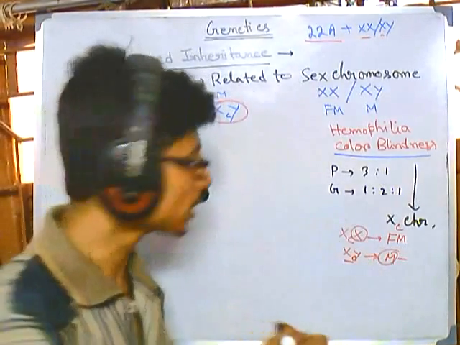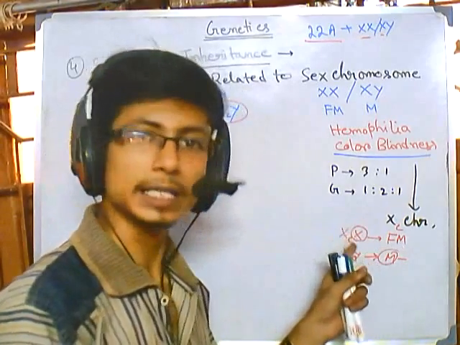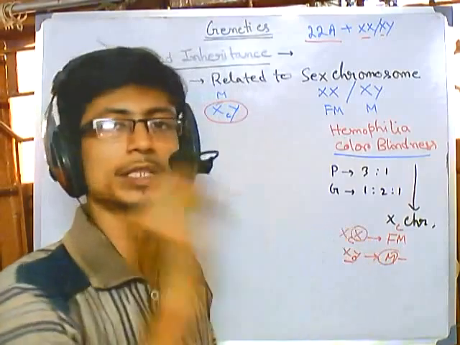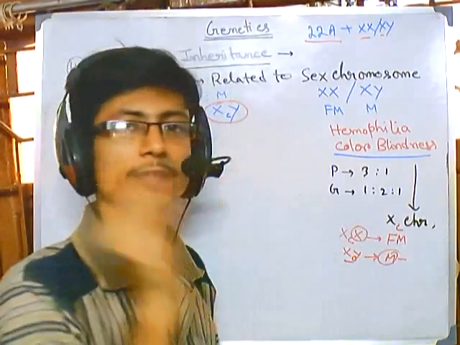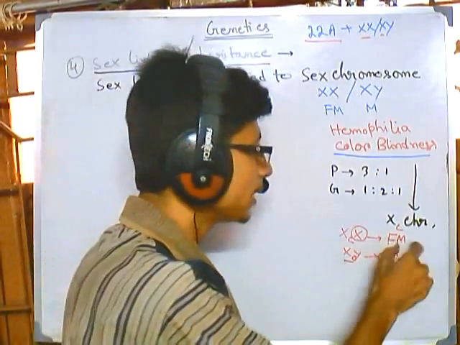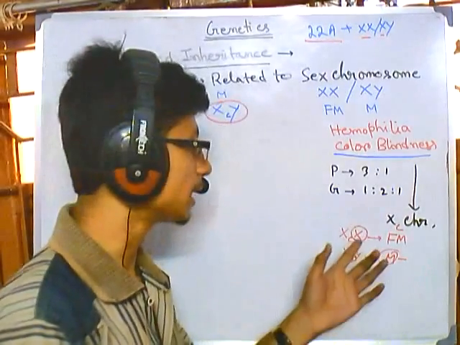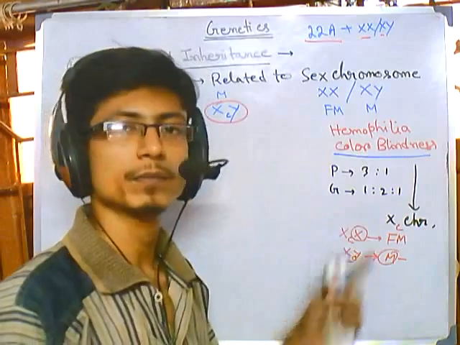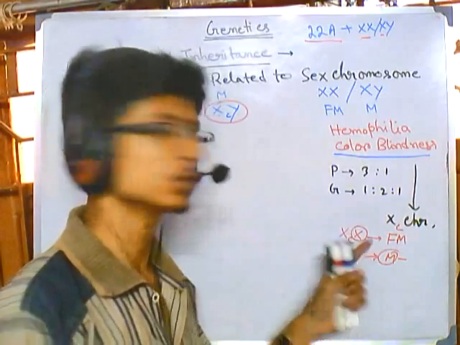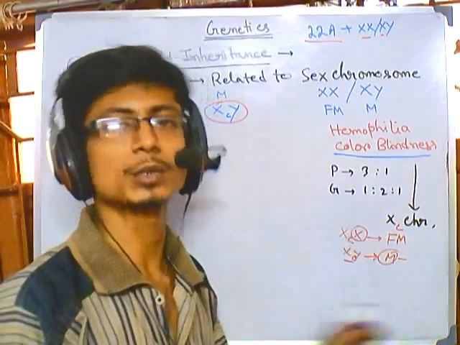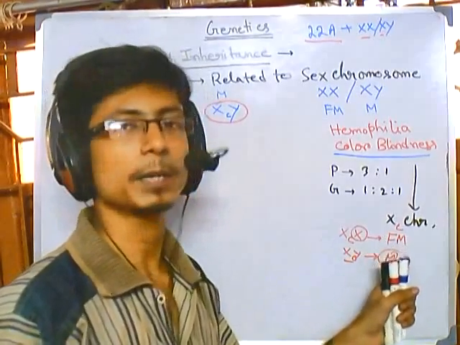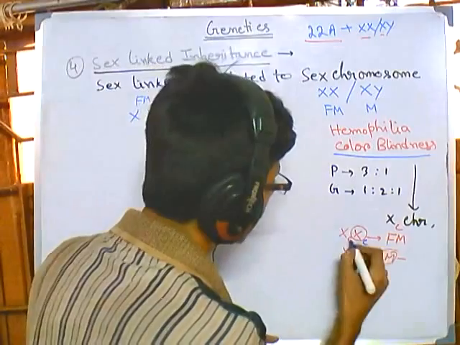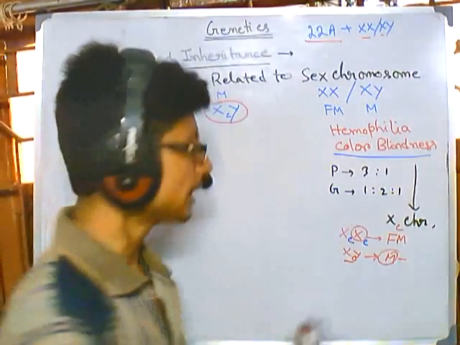because she has another X which is normal. This is very important, because females have two X chromosomes, right? So if one of their X chromosomes is faulty, carrying that colorblind gene, they won't have any color blindness, because the other normal X chromosome will replenish the action at that particular place. The other X chromosome is not faulty, it is fine, so it will do the job, so they won't develop any color blindness.